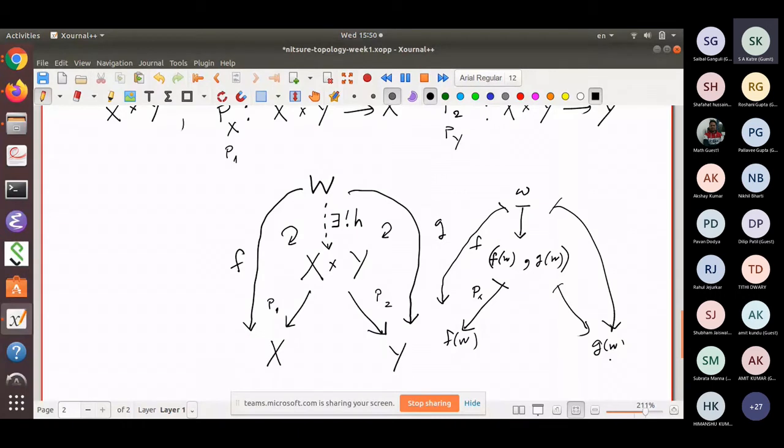And now you see these triangles commute. Words like this triangle commutes, etc., you know well. Am I right? Somebody contradict me. No, so you know well. It usually refers to when you have more than one way of following the arrows. And this triangle commutes means follow it like this or follow it like this, and the composite will be the same.